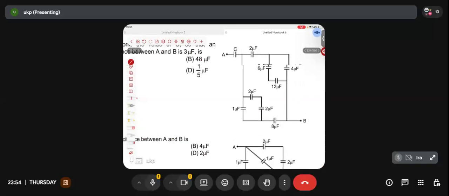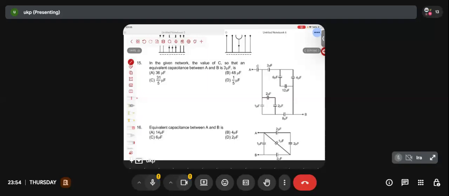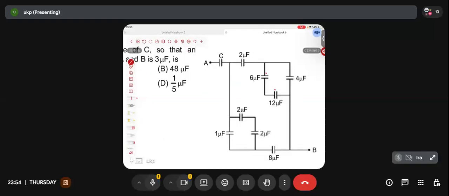This is a cakewalk problem, guys. Do I need to solve this in class? Don't say that. So this is not a problem. We had done literally each and every asymmetrical circuit. What is this, sir? 12 and 6, are they connected in series? What will be the equivalent of both? 12 into 6 by 12 plus 6, 4.